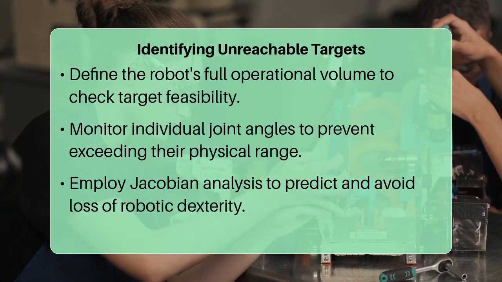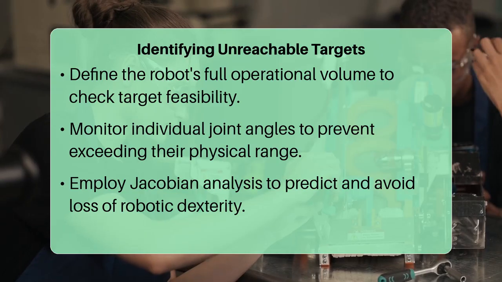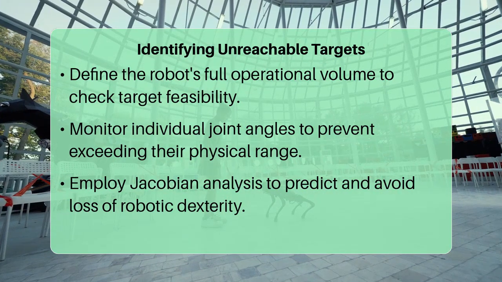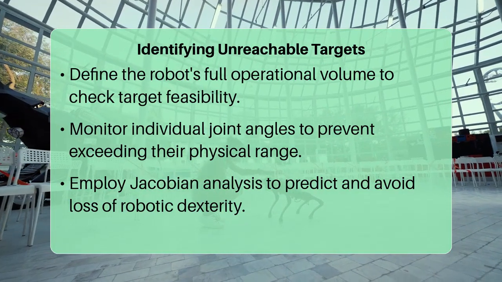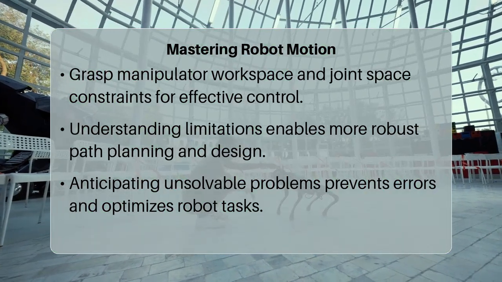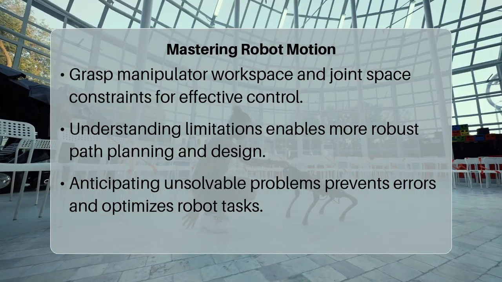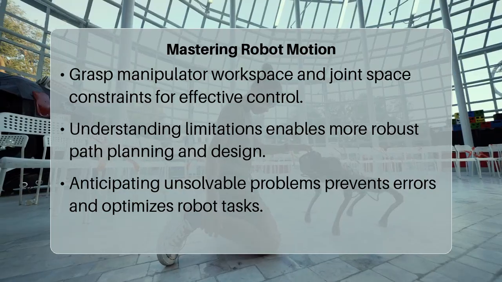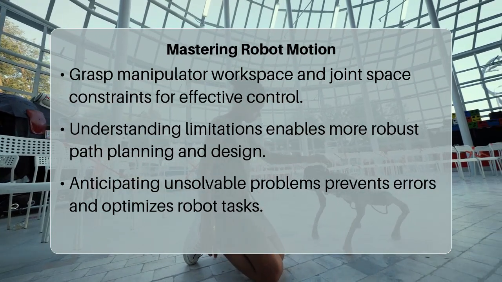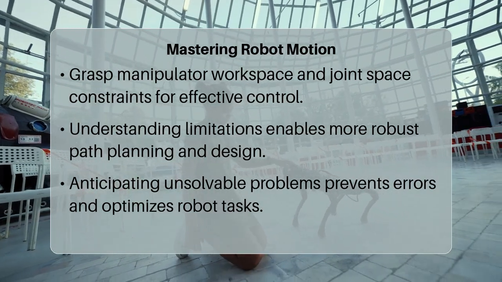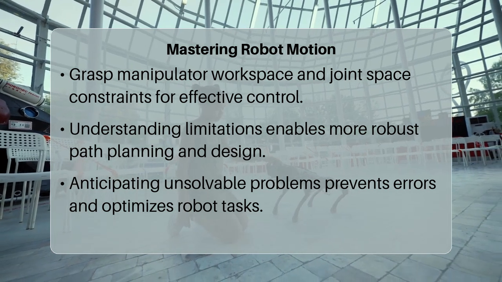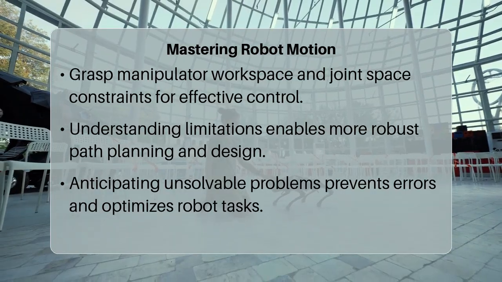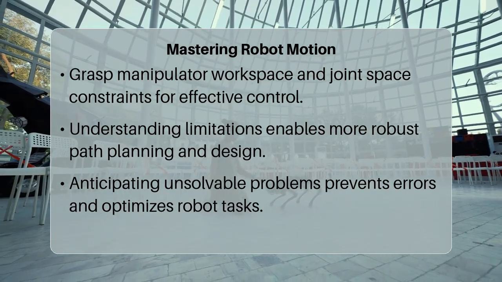Knowing about concepts like the manipulator workspace, which is the total achievable area, and differentiating it from the more restricted dexterous workspace, where the robot can achieve any orientation, provides valuable insight. Recognizing the difference between joint space, which refers to the angles of the joints, and operational space, which is the three-dimensional space where the robot moves, helps engineers grasp why some requests are fundamentally impossible.